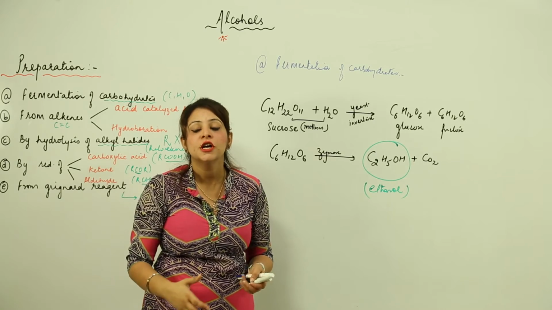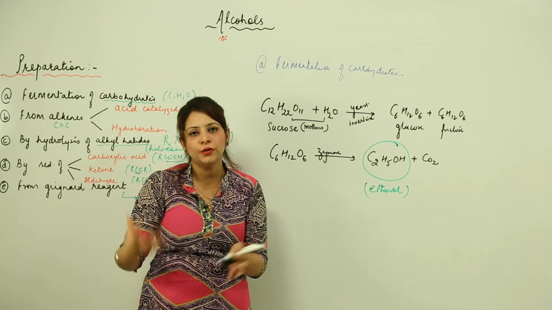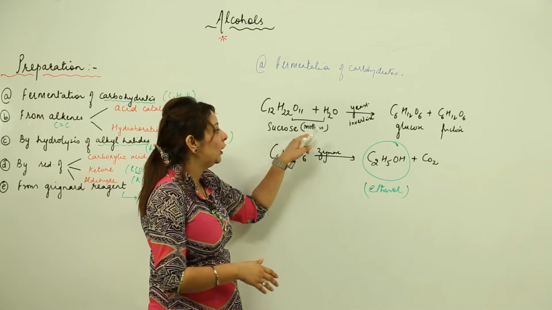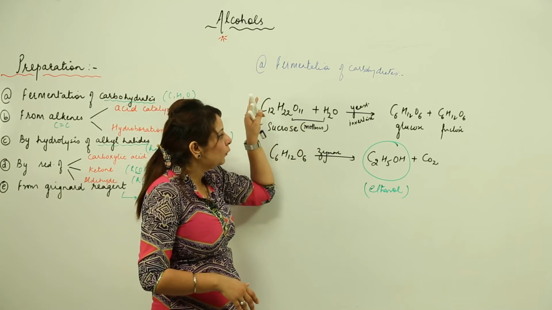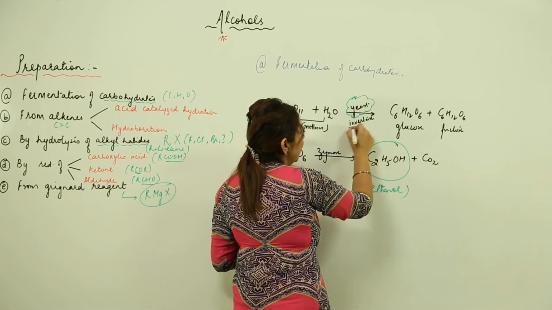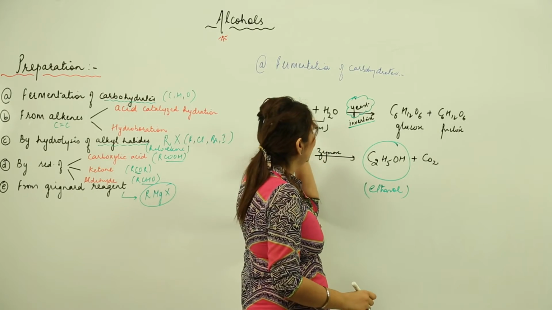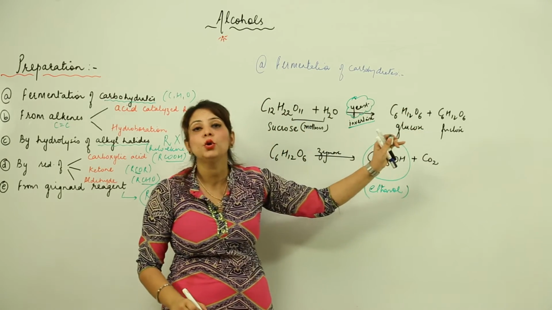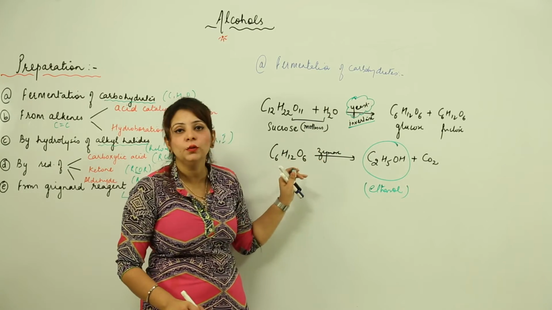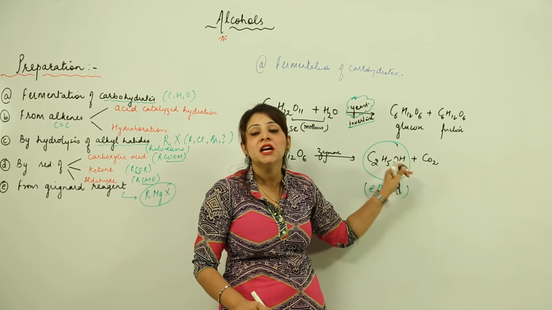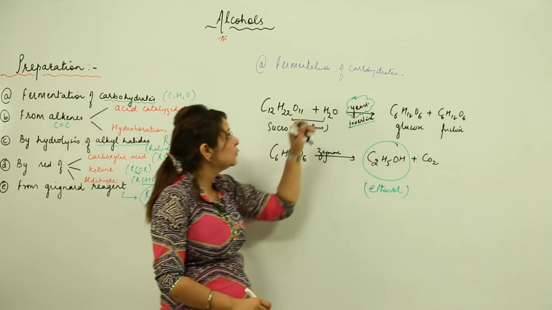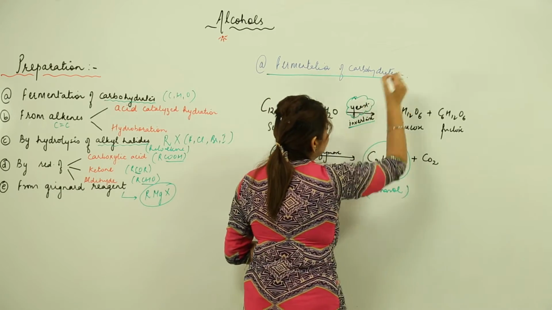Right, so what I did actually, I extracted the sugarcane juice, which I know contains the sugar sucrose. So you extract the sugarcane juice, add water, heat it, and you get a thick sweet liquid called molasses. Then a microorganism, yeast, secretes an enzyme invertase, which converts this complex substance into simple ones, glucose and fructose. You can use either of them, and then the zymase is going to convert them into a simpler substance, the alcohol, that is ethanol, and along with that we get carbon dioxide.